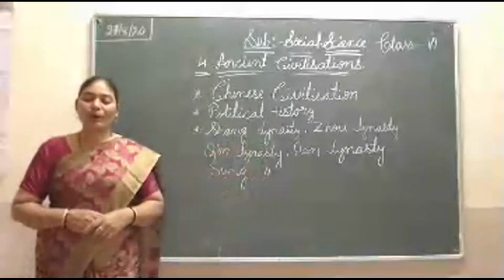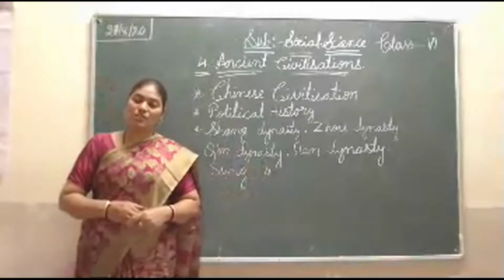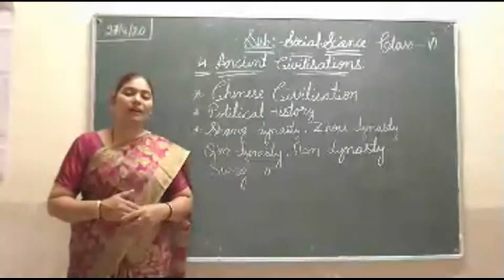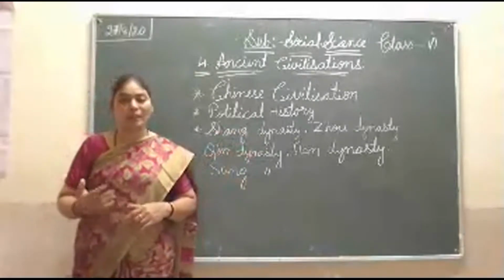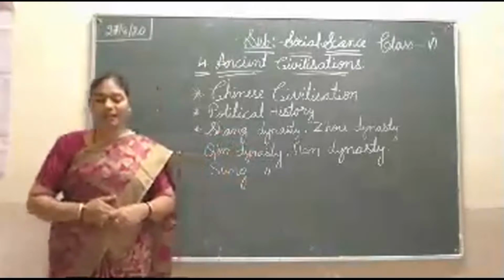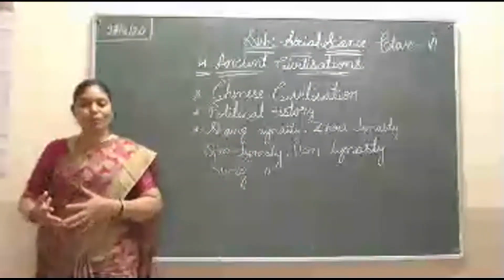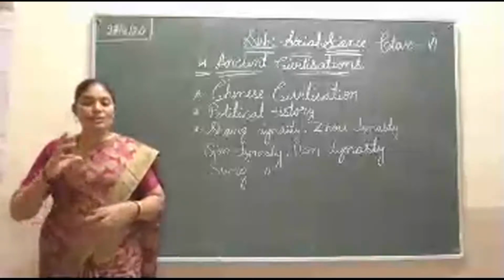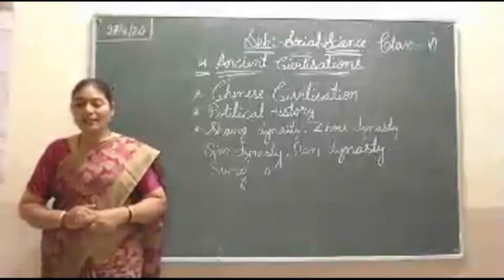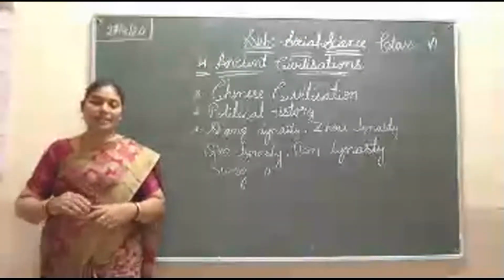Now the last point is the contributions of the Chinese civilization: what they did for the country while the kings were ruling one by one. The contributions of the Chinese to the ancient world were remarkable, almost shocking. These people were very nice and very sharp.